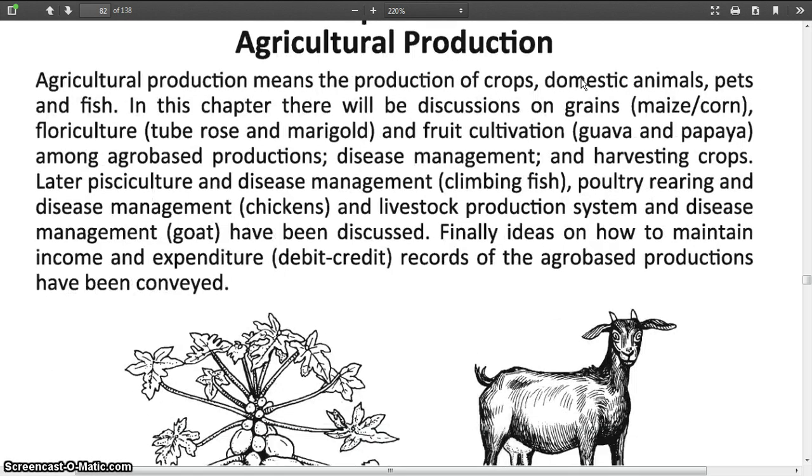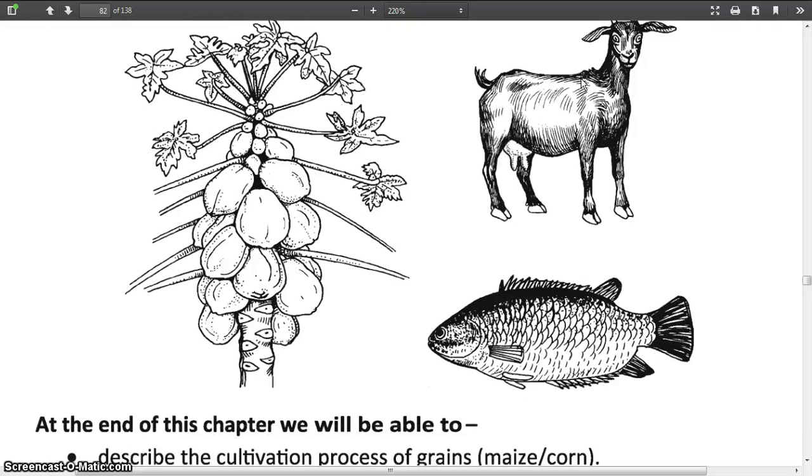Look at this picture. The first picture is a tree. It is a papaya tree, and it is a goat, and it is a koi fish.